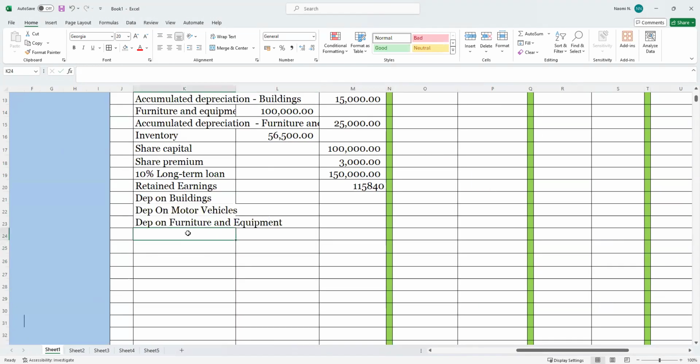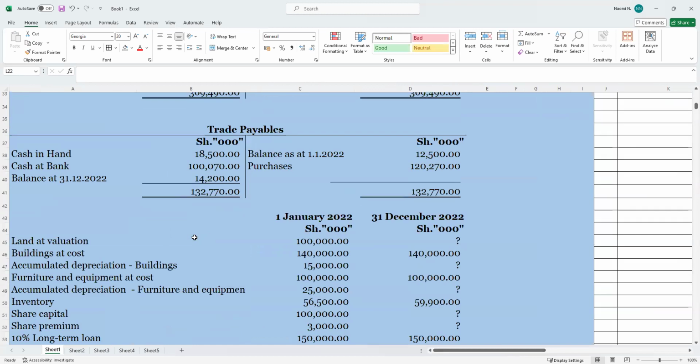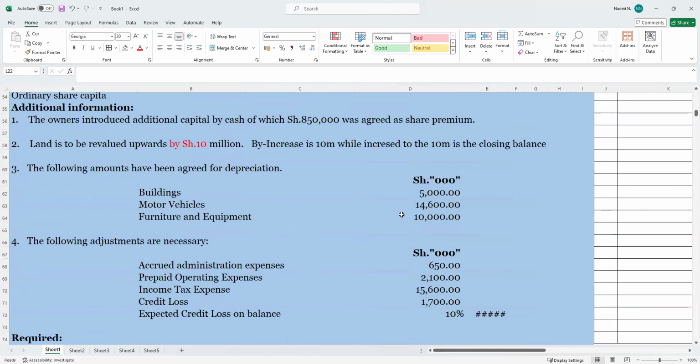So we will find out that we do not have the cost for motor, the accumulated depreciation for motor vehicle. So we will, oh dear, what did I just do? Yes. So here we will go in with our figures. Okay, and here we go. For depreciation, remember it is an expense.